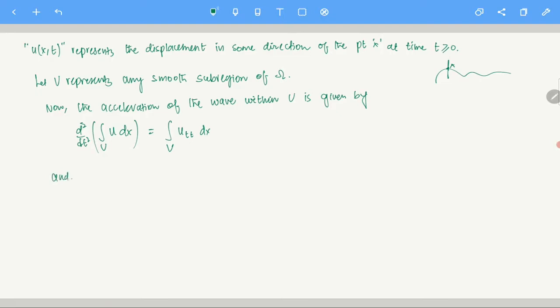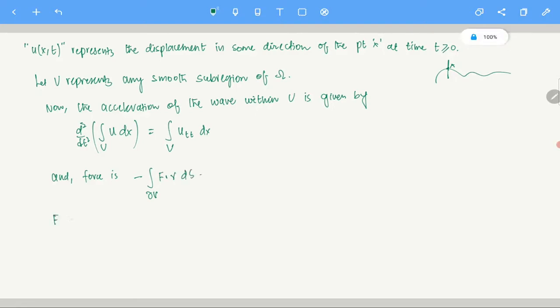And the net force which is acting is given by minus the integral over the boundary of the domain v, this is F dot gamma dS. So what is F?